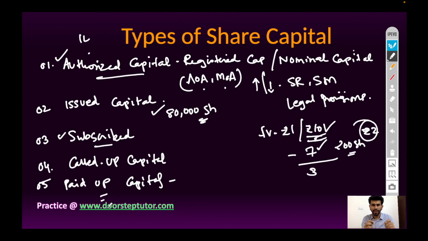The amount of money which is paid up by the investors is called paid up capital. This is the part of called up capital. And the amount which is called up by the company but not paid by the subscriber is called unpaid capital or call in arrears. So this is the amount which is not paid by investors or subscribers. There may even be a case where the investor pays the money in advance. In that case, it is called call in advance.